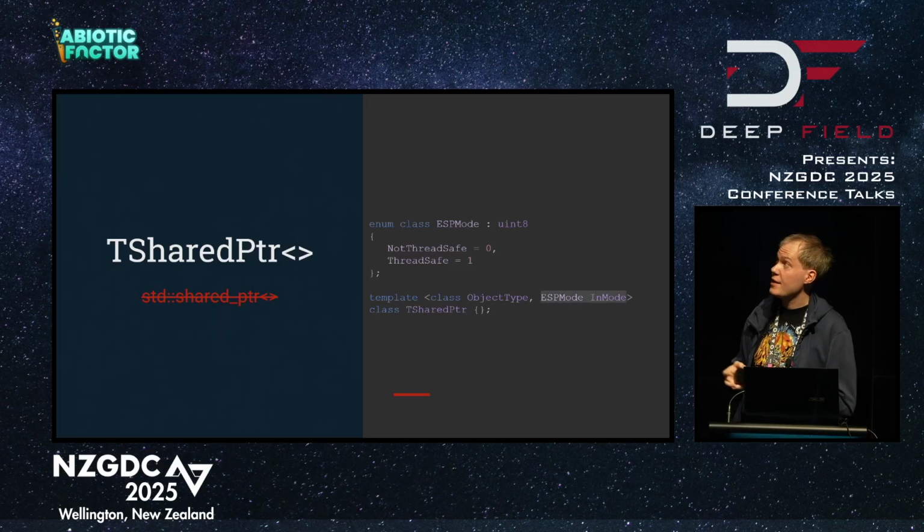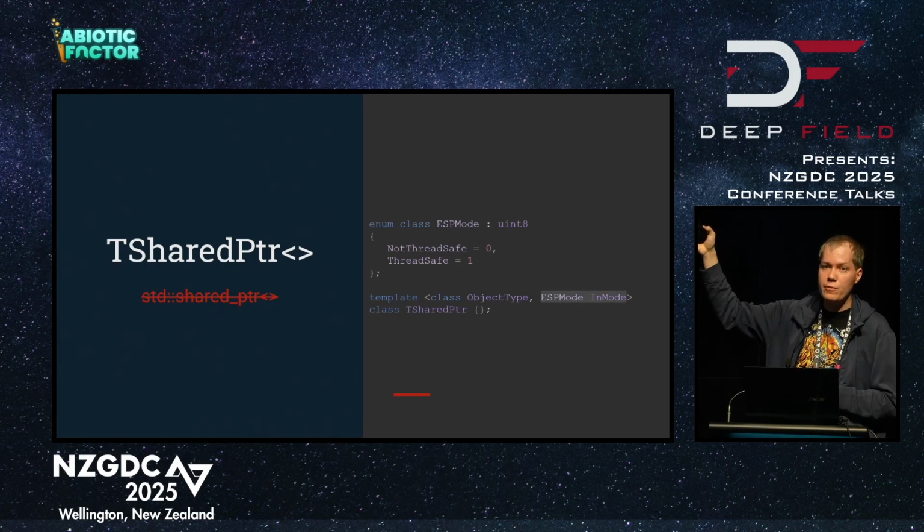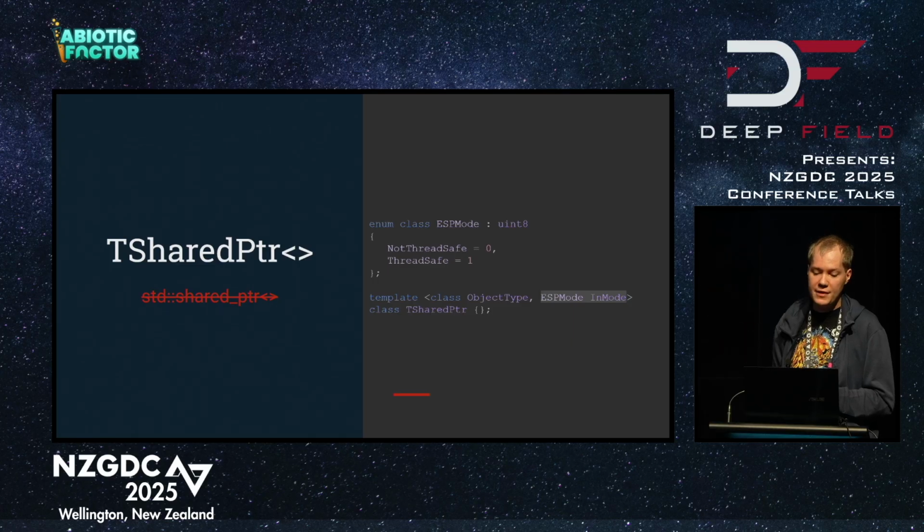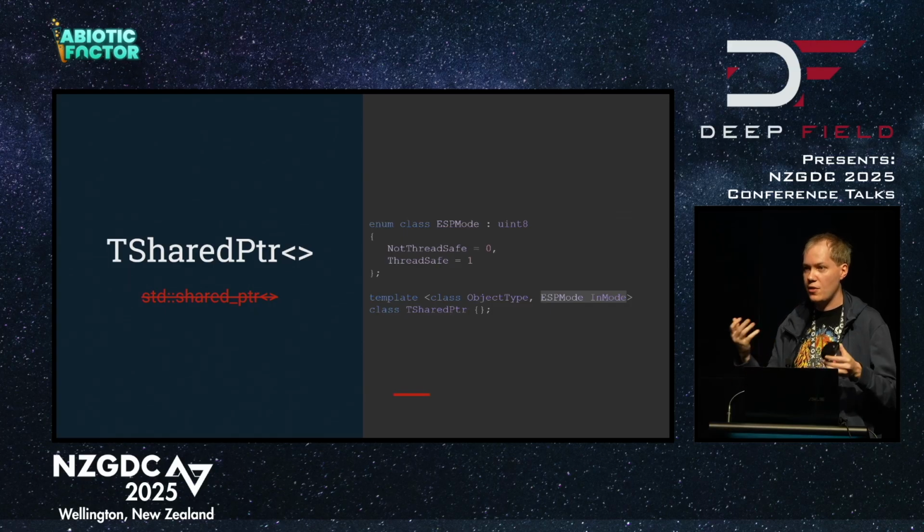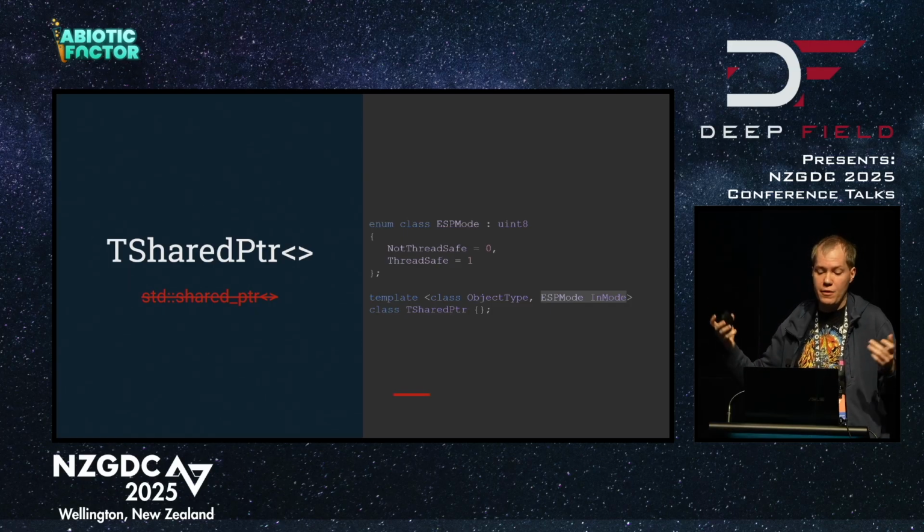TSharedPointer provides this optional template parameter here, ESPMode, which lets you opt in or out of thread safety, and by default it is thread safe. I can't really imagine the reason why you would want the extra performance of making it not thread safe. It's not a big overhead, but you can if you want.